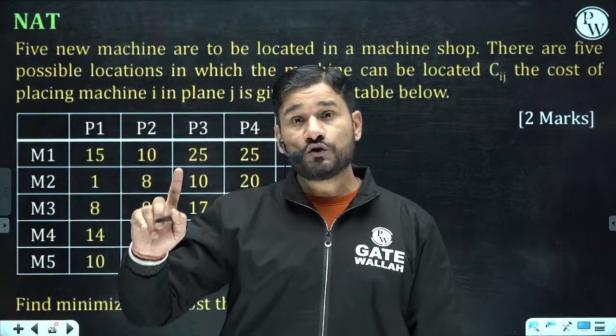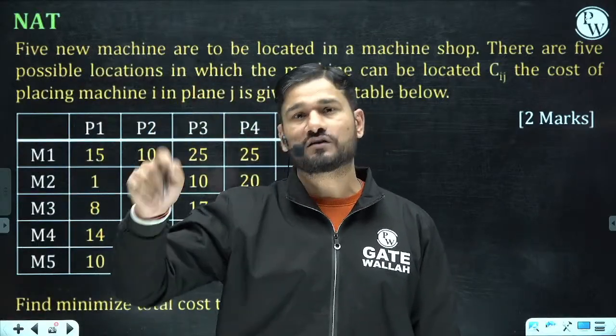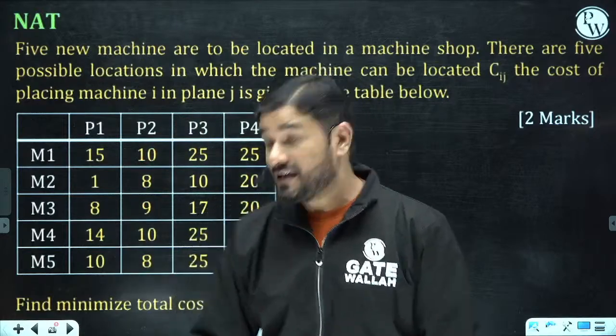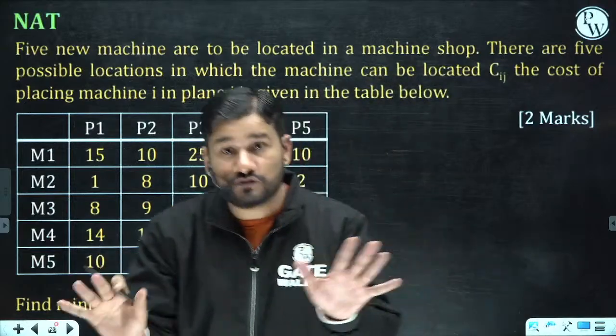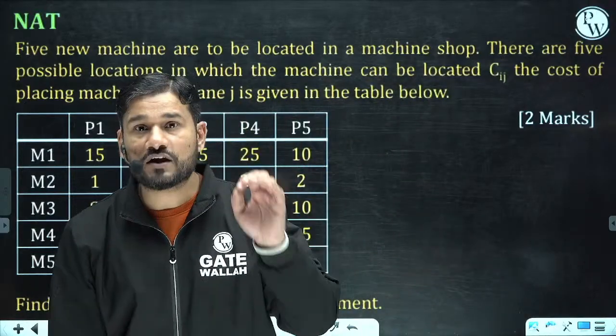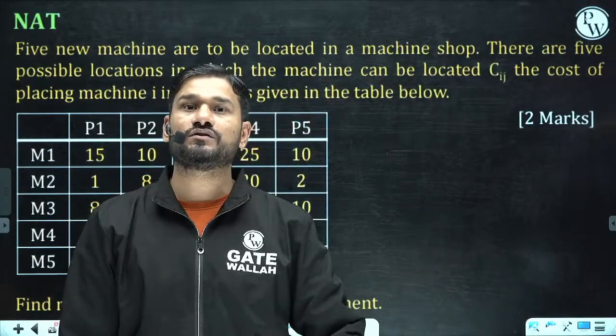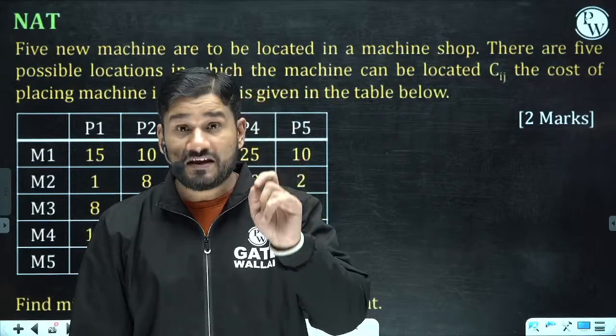There I told you how to use the shortcut trick. Here I am going to tell you, don't use the shortcut trick, because you are going to make blunders if you use the shortcut tricks. Please mind my words.